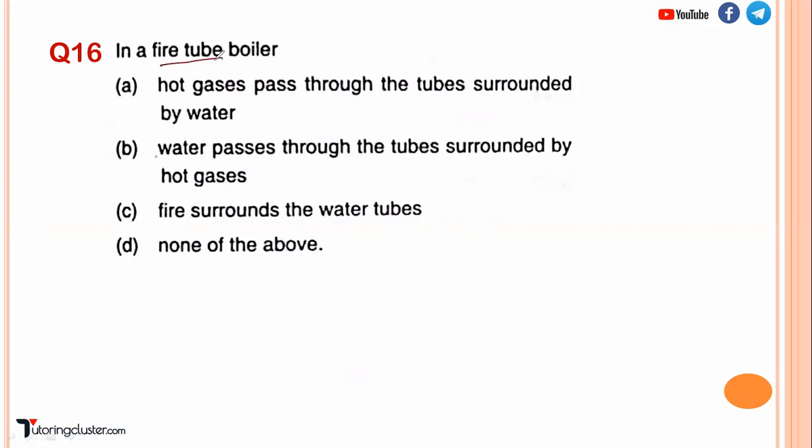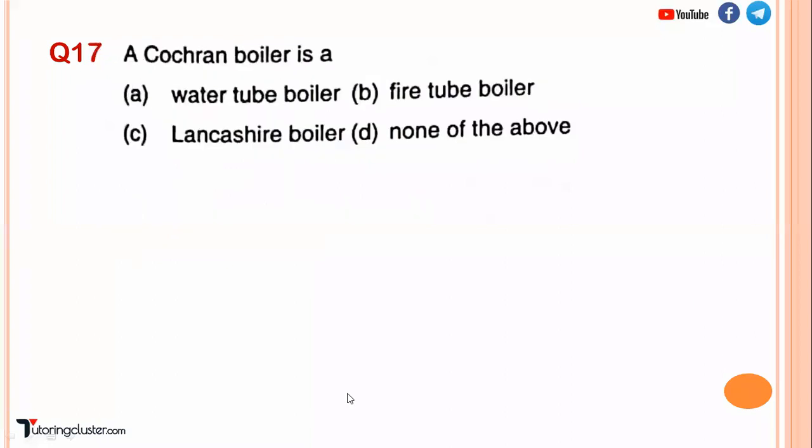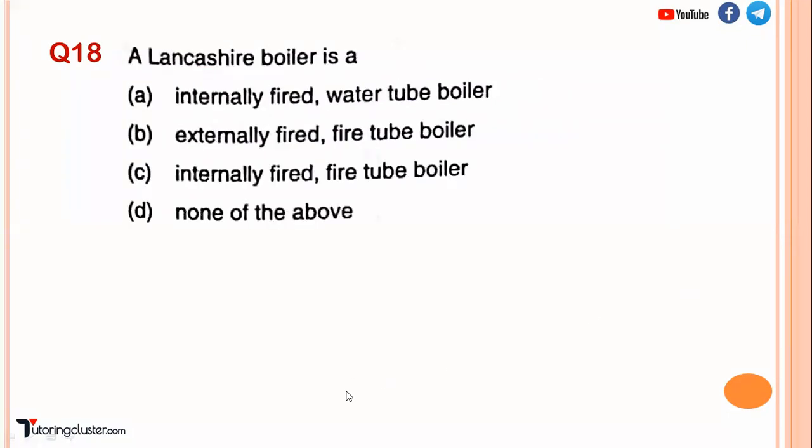Now, in case of a fire tube boiler, we have seen the hot gases passing through the tube surrounded by water. Then next, question number 17, a Cochrane boiler. Just now we have seen the Cochrane boiler. Basically, it is a fire tube boiler, right? So such type of question may come, so you should know the different examples. Now, the Lancashire boiler, we have seen it, basically it is a fire tube boiler.